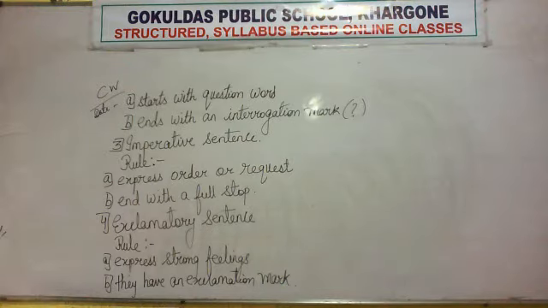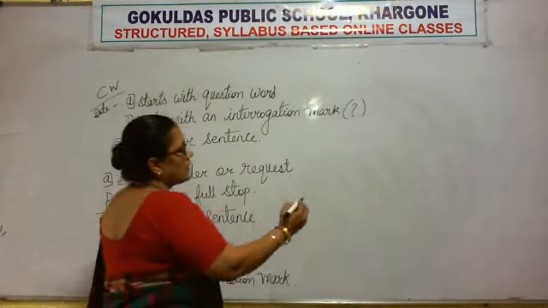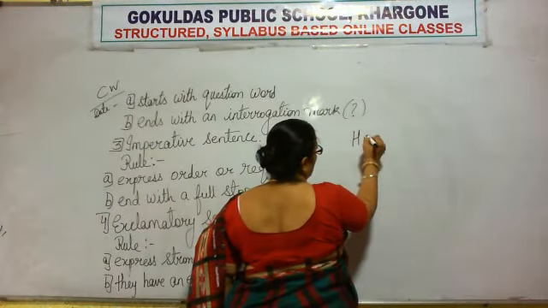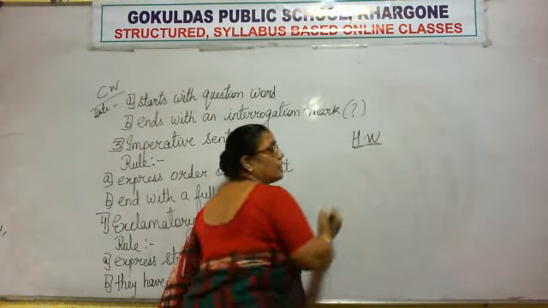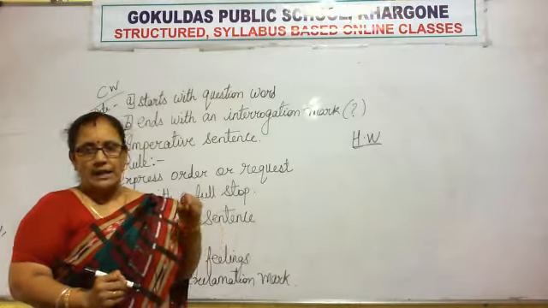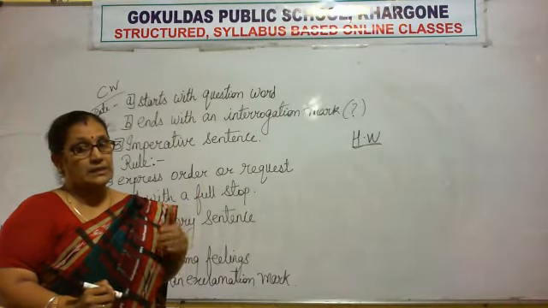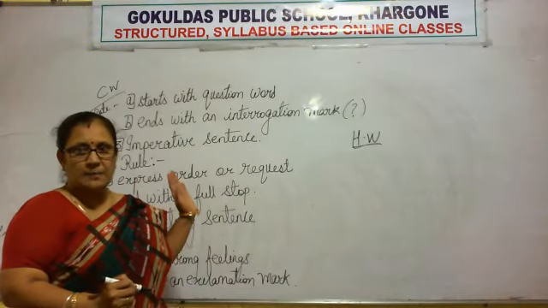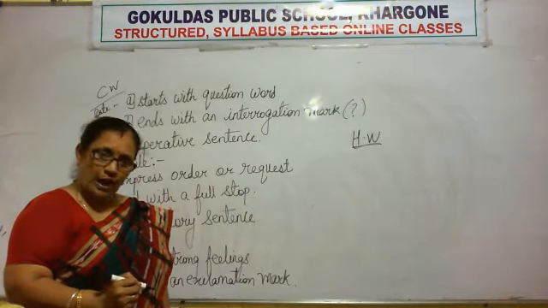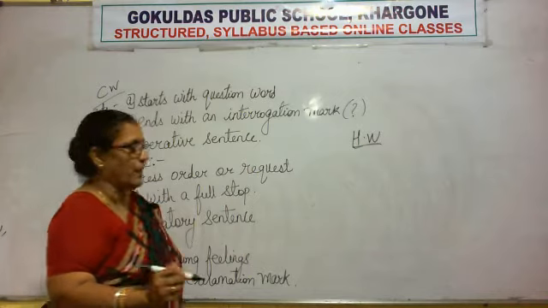Clear? So what are exclamatory sentences? They express strong feelings and they have an exclamatory mark. Okay. Now for homework, children, you are going to learn down the spellings of assertive sentence, interrogative sentence, imperative sentence and exclamatory sentence. I think these spellings are very big for you and you have to first learn down the spellings, right?